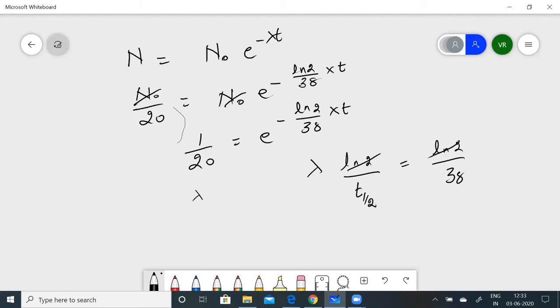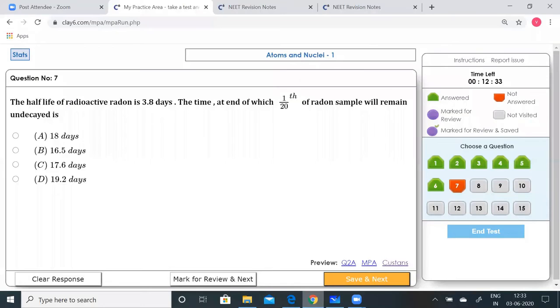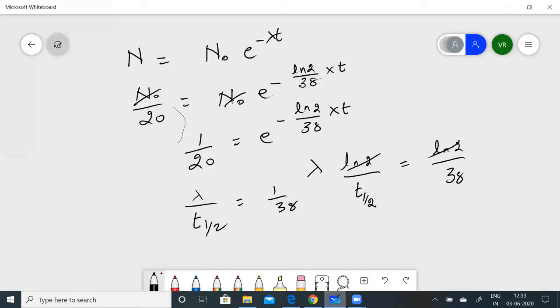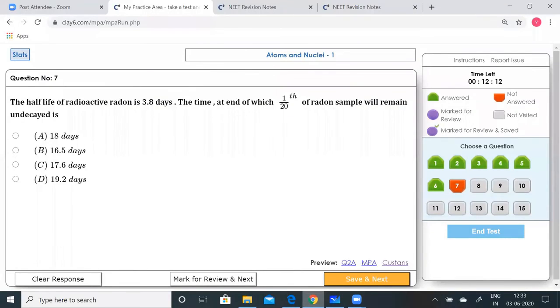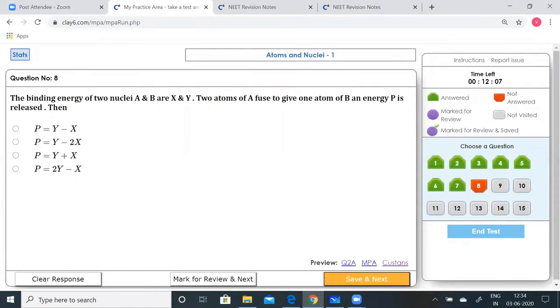Now look at the question, you can see that it is given as 3.8 days. Now you can multiply and find out. After substituting the value for lambda and calculating it, you can find out that t is going to be equal to 16.5 days. Save that option, go to the next.